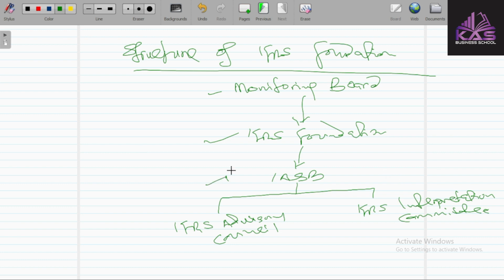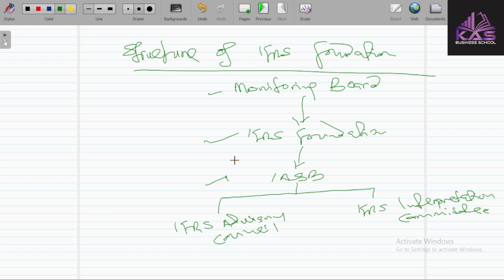So the ISB is still part of what we are discussing. Then under the ISB we have the IFRS Advisory Council, and we have the IFRS Interpretation Committee.